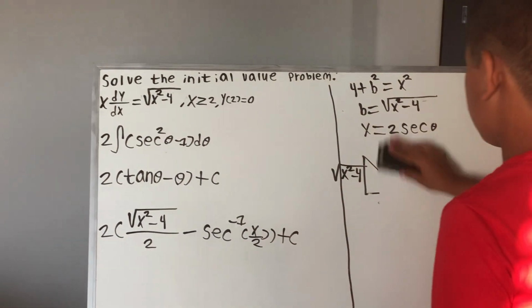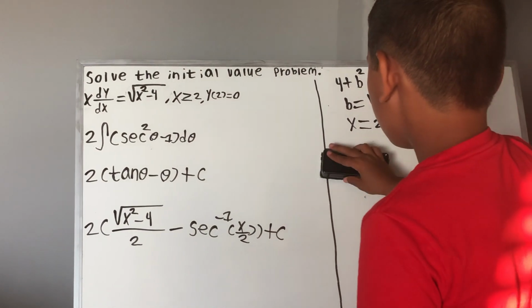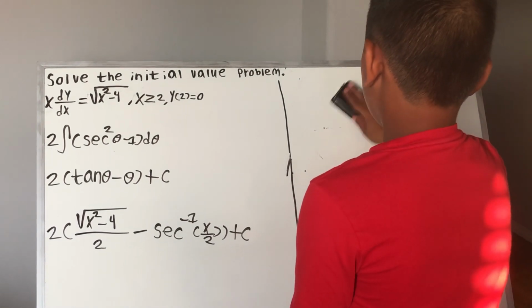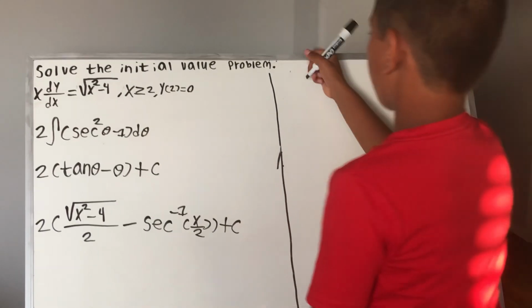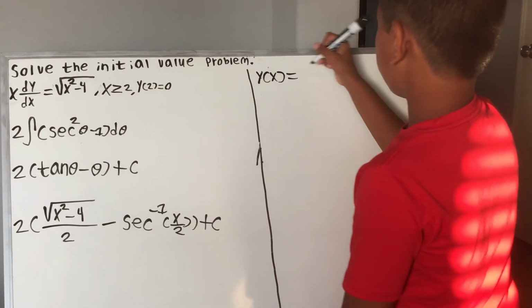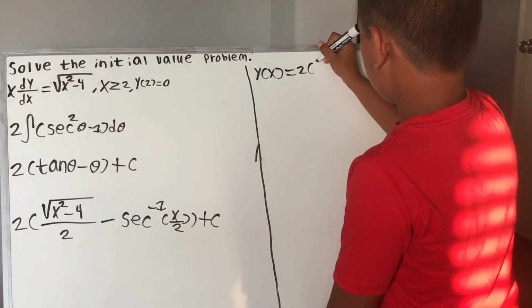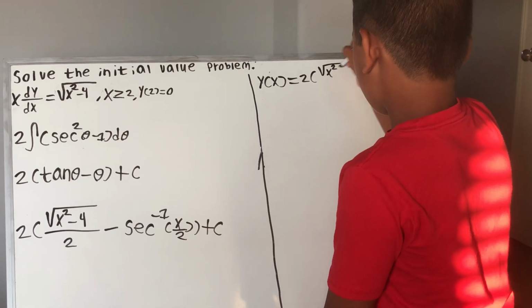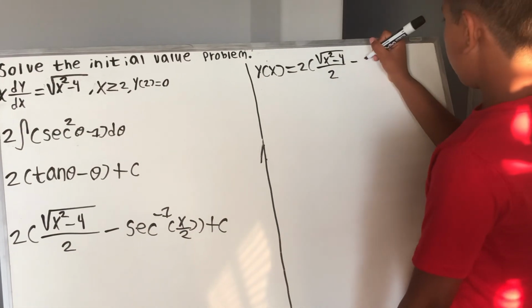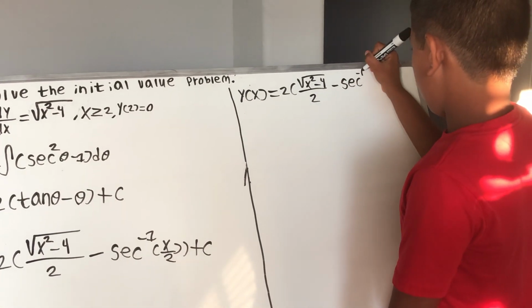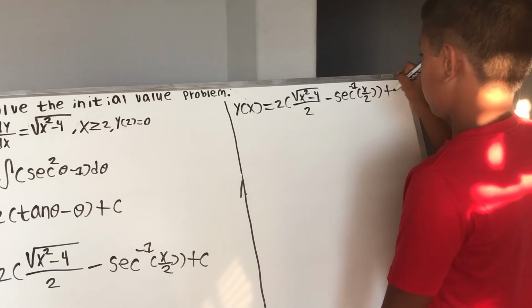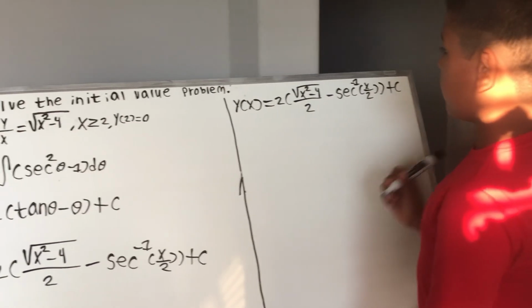So now let me erase this, this, this. So now we know that y of x will be equal to 2 times radical x squared minus 4 over 2 minus secant inverse x over 2, parentheses closed, plus c. So now we know that y is a function of x, so we can plug in x equals 2.